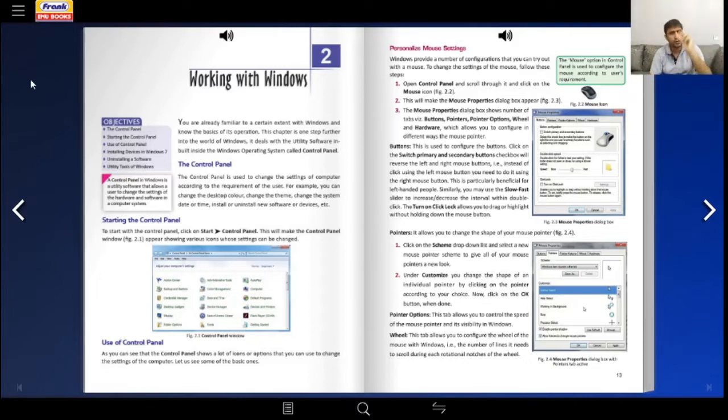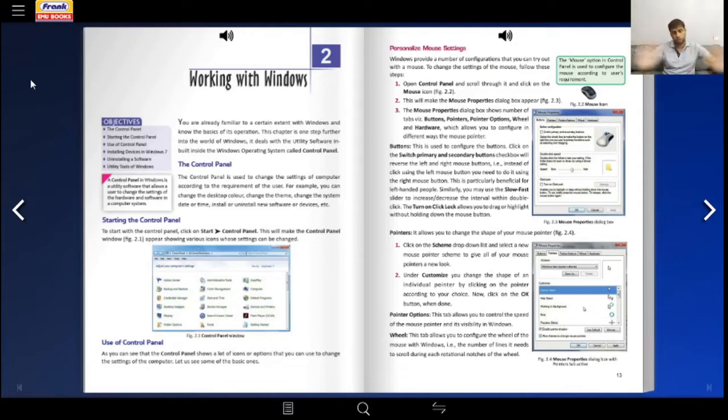I'll do a very small recap as we had discussed in class 5. I hope you people remember. Windows is an operating system. Okay, it is an operating system of computers, also on some mobile phones. It is an operating system designed and developed by a company called Microsoft Corporation.